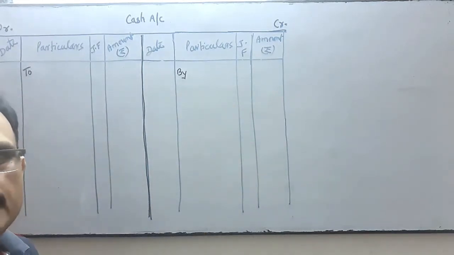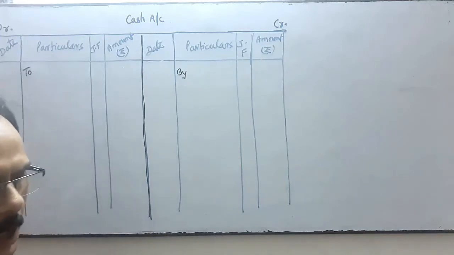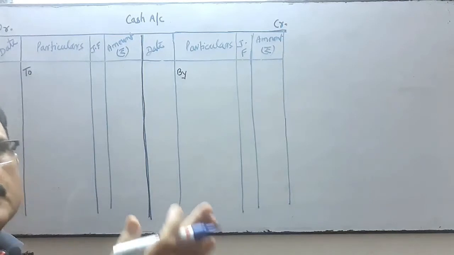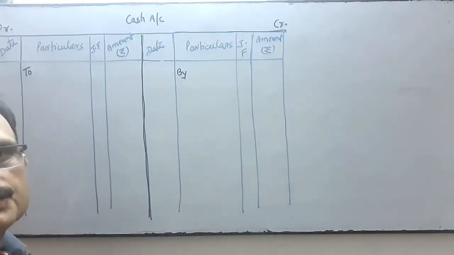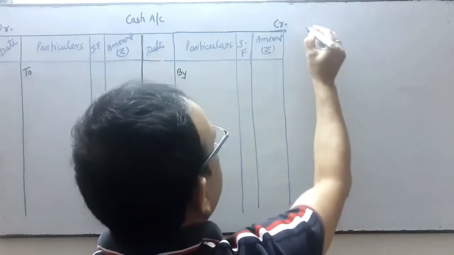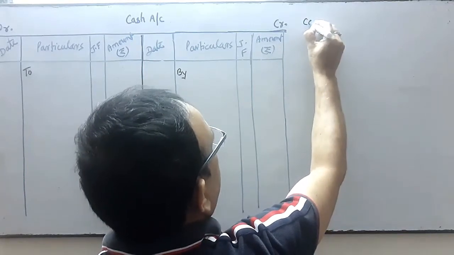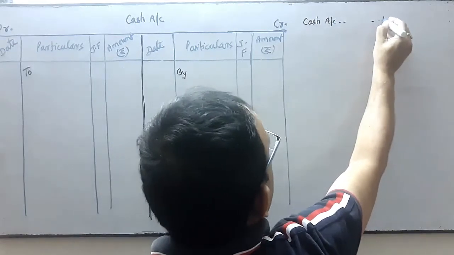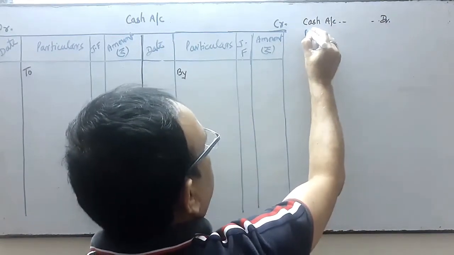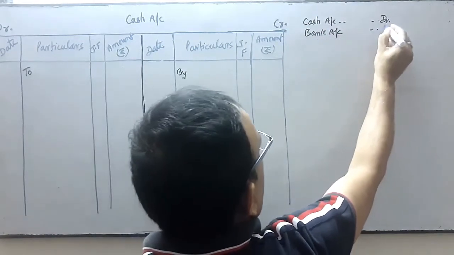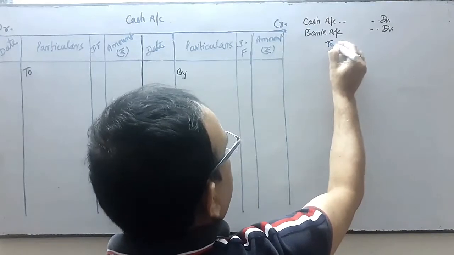I am giving one example. How do we post from journal to ledger? We have to know the technique of posting. So the transactions are, for instance: cash account debit, bank account debit, to sales account.